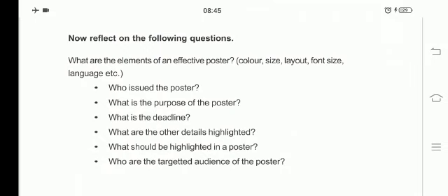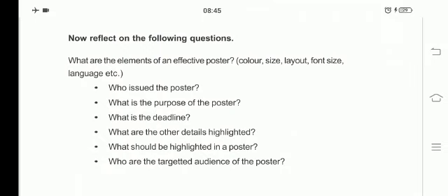So we will see who issued the poster. Here, the above poster, who issued the poster? The Hyderabad Laughing Club, Nampalli, Hyderabad. Second one, what is the purpose of the poster? Awarding the Rajababu Prize for the best write-up on the role of comedy in human life. Third one, what is the deadline? July 27.